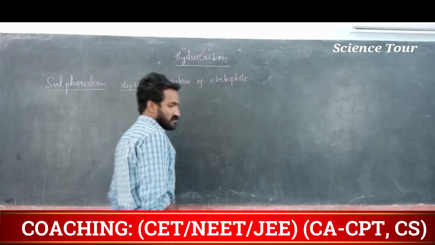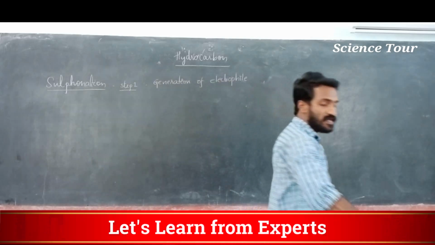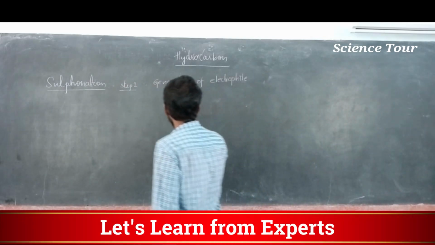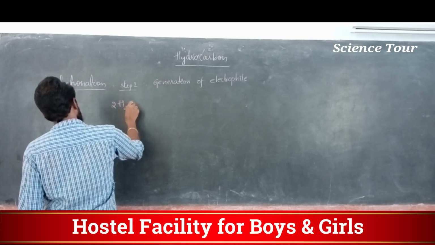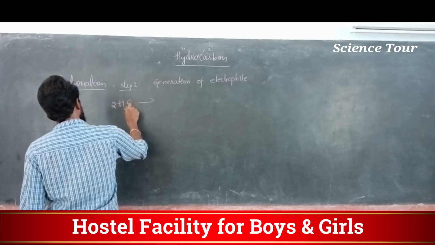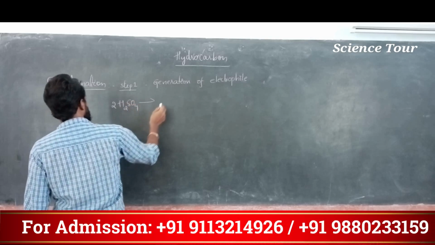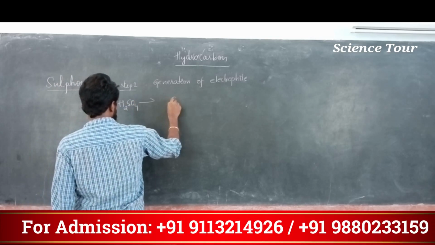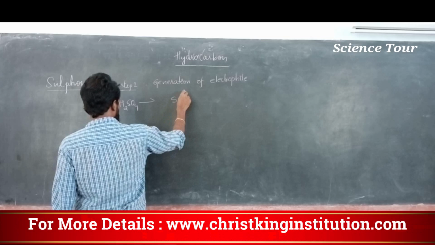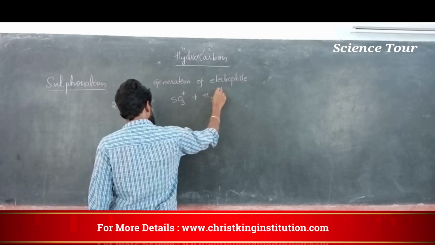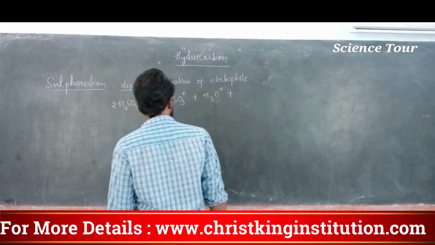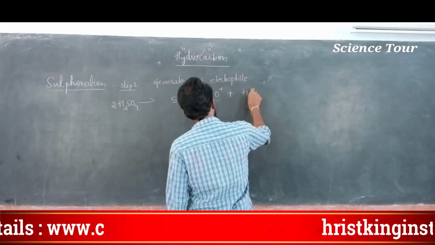Generation of electrophile. We are using 2 molecules of sulfuric acid, my dear students. 2 molecules of sulfuric acid, dividing H2SO4, give SO3 plus, H3O plus, and HSO4 minus.